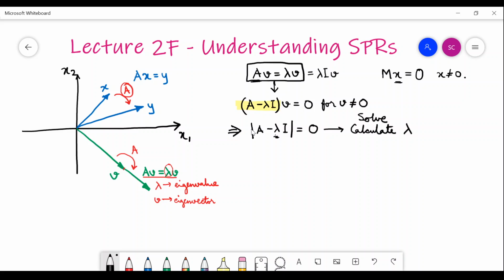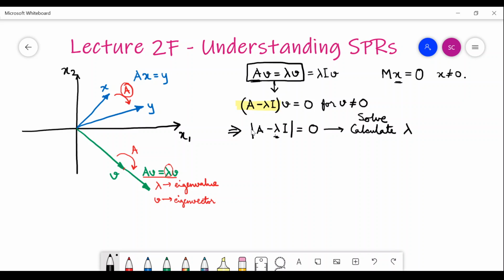Try to differentiate now between roots and eigenvalues. We generally in control systems use these two terms very interchangeably, but they are not the same thing. Roots are always of a polynomial. Eigenvalues are always of a matrix.